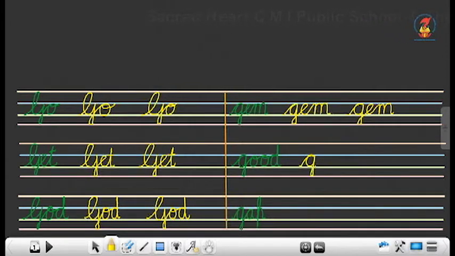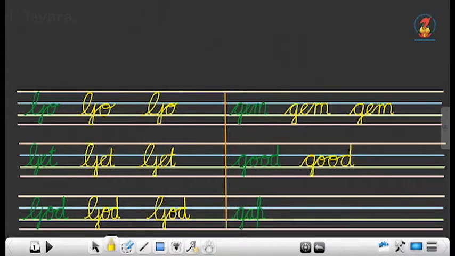Let's do it. G like A and then come down to the fourth line, take a curve and go up. O in between the second and third line. You need to write 2 O's without lifting your hand. D, go up to the first line, come down and take a curve.